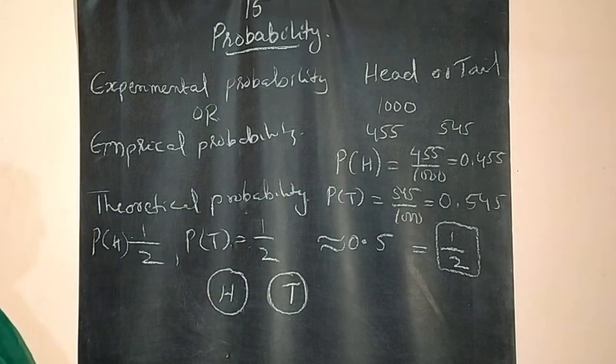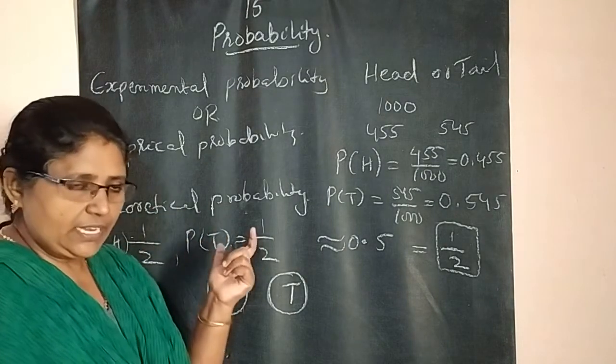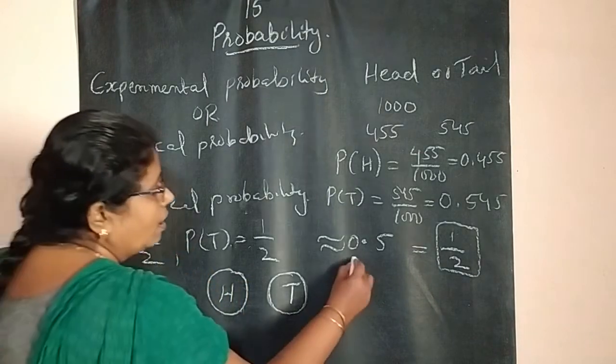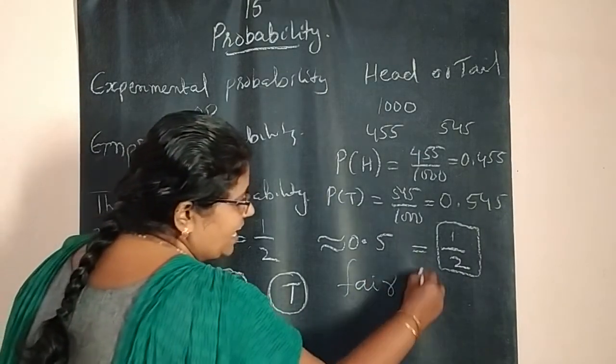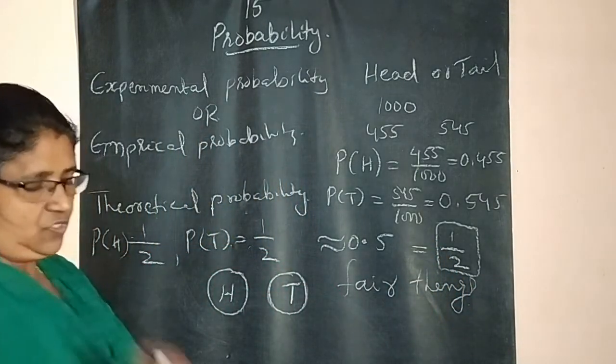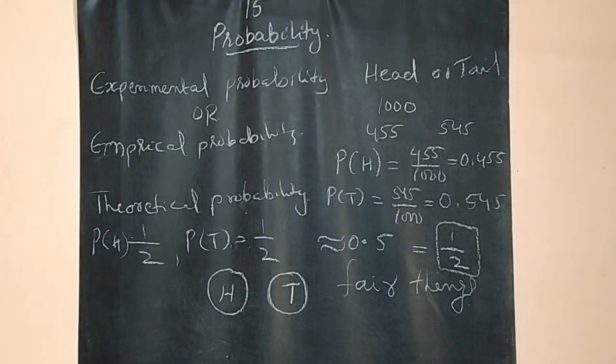But for doing a theoretical probability or theoretical approach, we always have to use fair things. What is meant by fair things? Fair things means symmetrical objects.